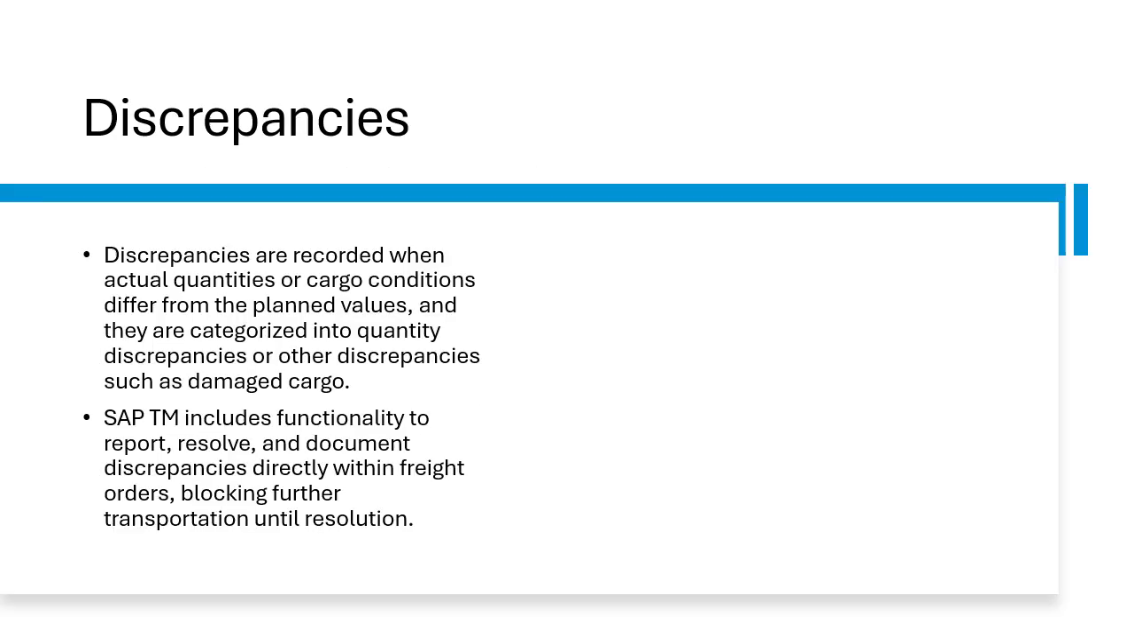Coming to discrepancies in transportation, it occurs when actual quantities do not match the planned or requested quantity. These are very significant because they affect resource selection and charge calculation. So this must be addressed before continuing with the transportation. And SAP TM provides tools for logging and resolving them, which also involves discussing with shippers.